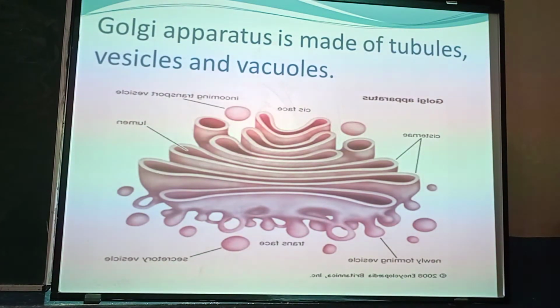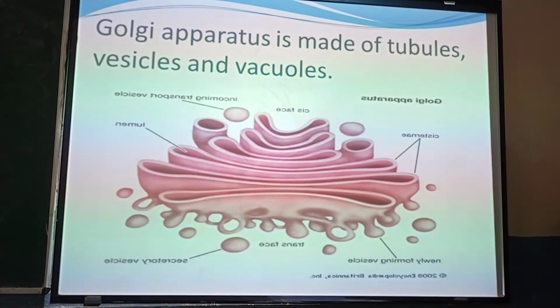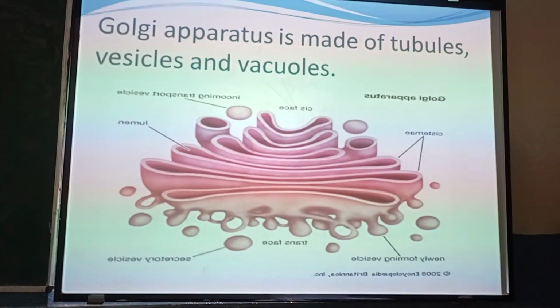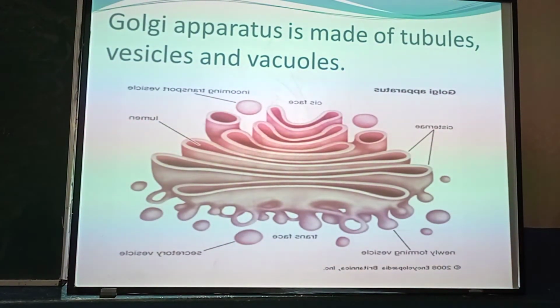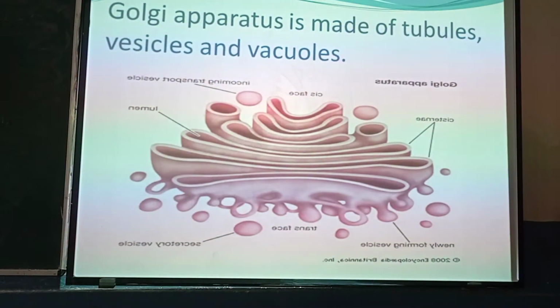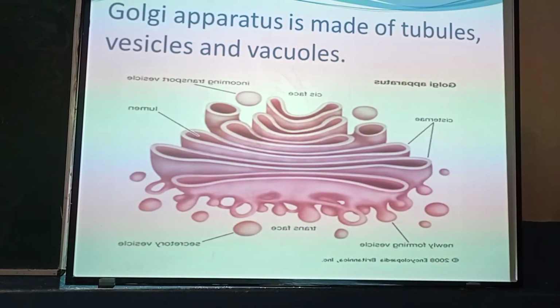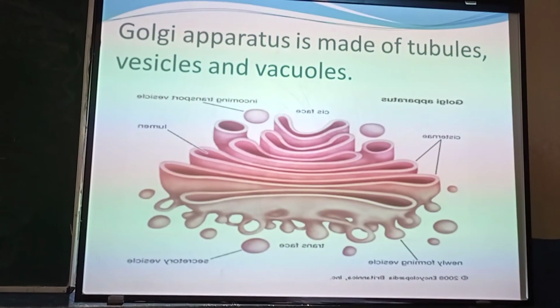The main function of the Golgi apparatus is packaging of materials synthesized in the cells and their dispatch across the plasma membrane. Means it is the packaging and dispatching unit of the cell, and it is also involved in the formation of lysosomes and peroxisomes, which are the secretory organs of the cells.